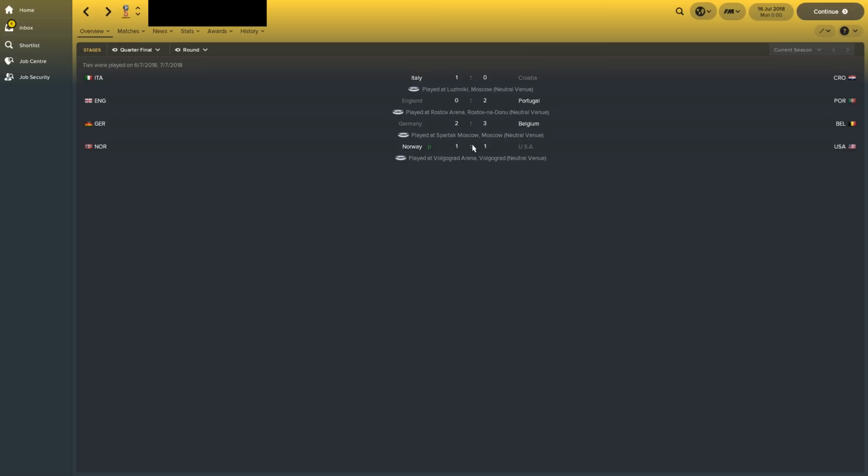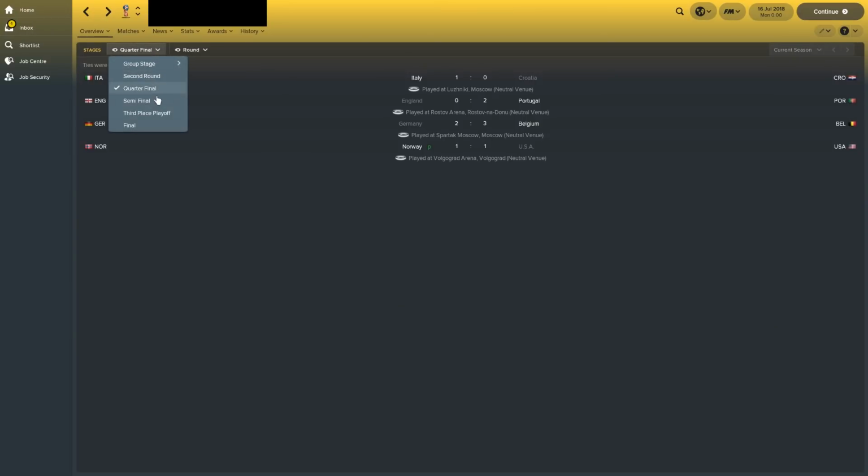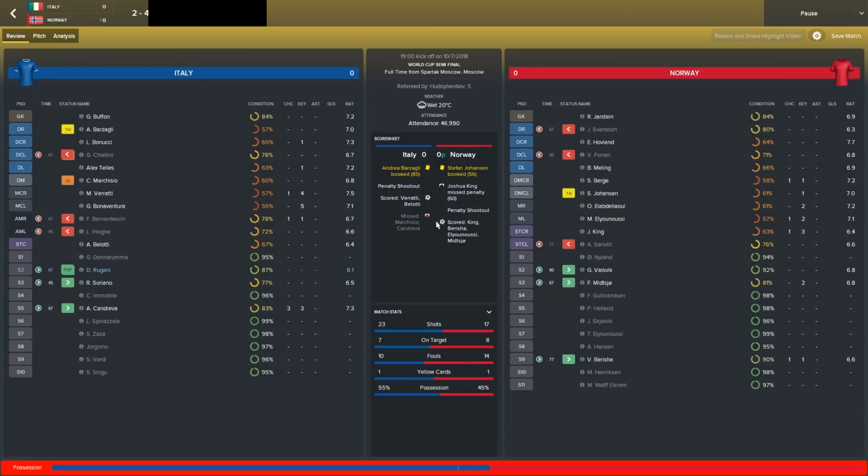But this is Norway. What a journey for them. They didn't qualify for the real World Cup, nor did USA, remember. 2 teams taking each other on in this quarterfinal stage that didn't qualify for the real World Cup. And Norway go through on penalties. Wow, can they go all the way? Let's see. Semi-final then. Wow, they've won on penalties again. They beat Italy on penalties. 2 nations once again facing off against each other that didn't qualify for the real World Cup.